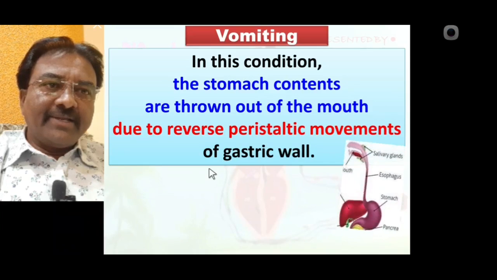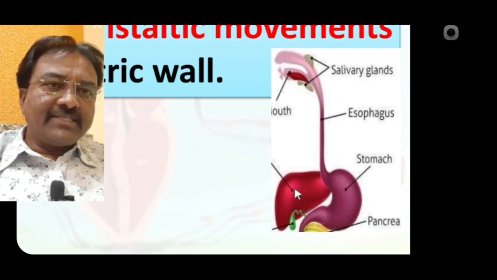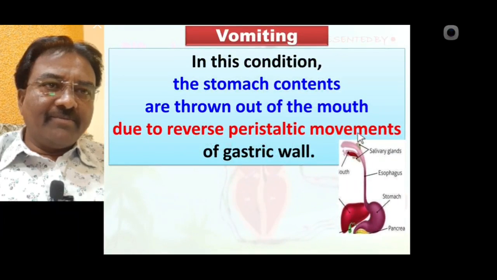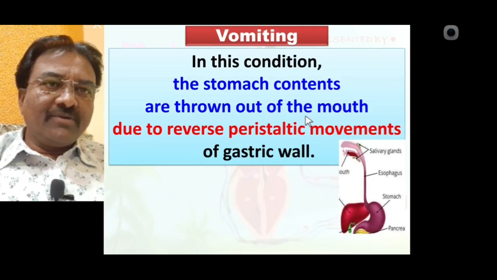See the diagrammatic representation. This is the stomach. The stomach's outer layer is called the gastric wall. The gastric wall contains cells that provide a reverse peristaltic movement, and due to this reverse peristaltic movement the stomach contents are thrown out of the mouth.